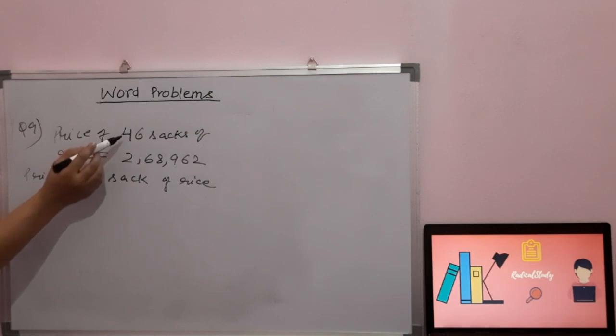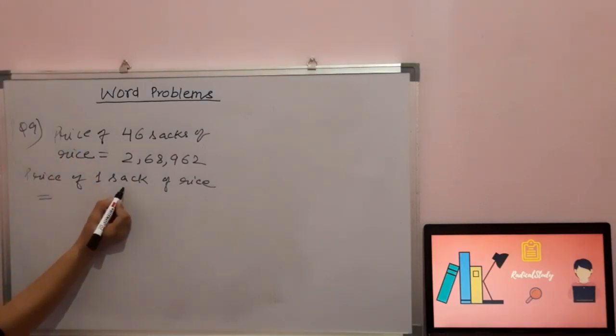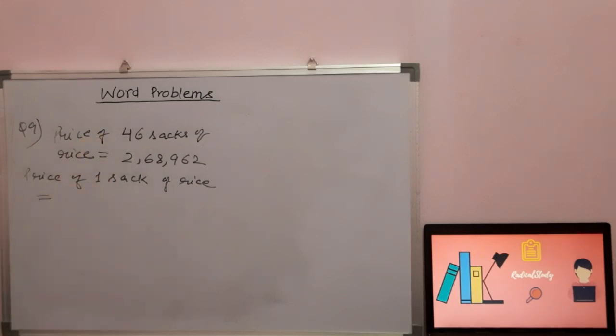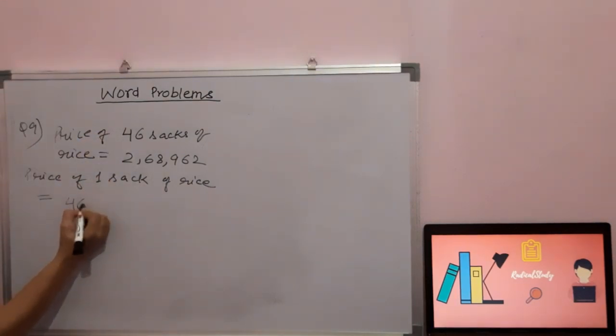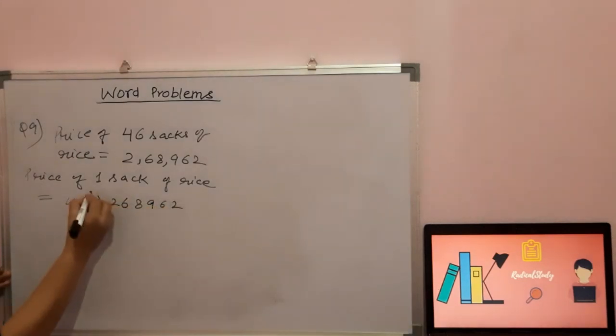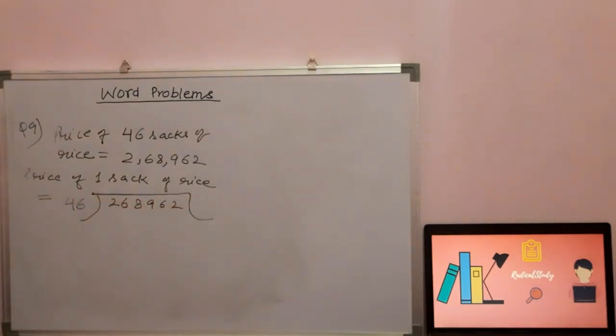1 sack of rice. So for that what we have to do? The price of 46 sacks is given to you. You have to find out for 1 sack. Means your value is decreasing. D for decrease, D for divide. So you have to divide it. So 46, 2, 6, 8, 9, 6, 2. I am going to divide it in front of you.